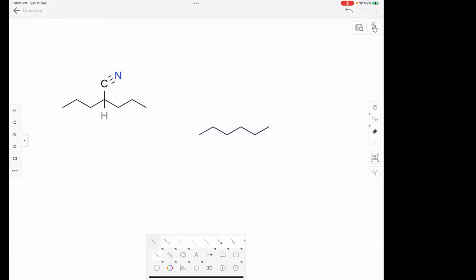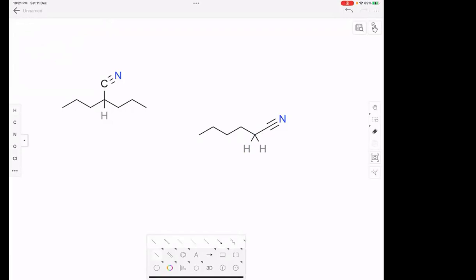For example, here, if this is triple bonded to nitrogen, these two are alpha hydrogens. This one and this one. So what will happen is that hydrogen will go and attach to nitrogen, and the triple bond will become a double bond. In ketone, the double bond became a single bond, right? Here, the triple bond will become a double bond.